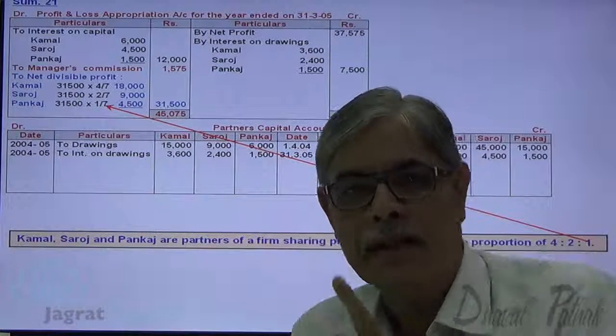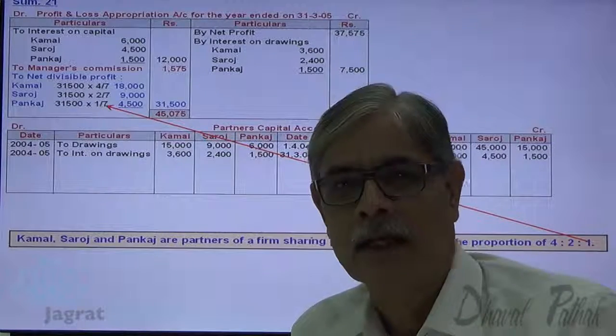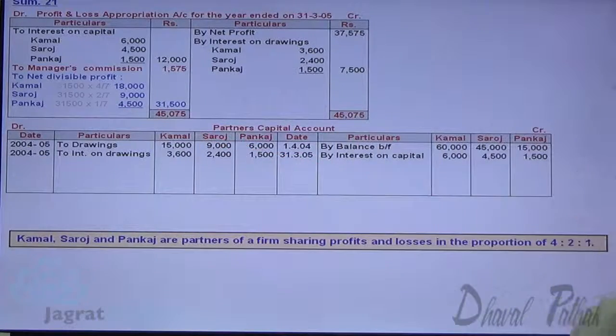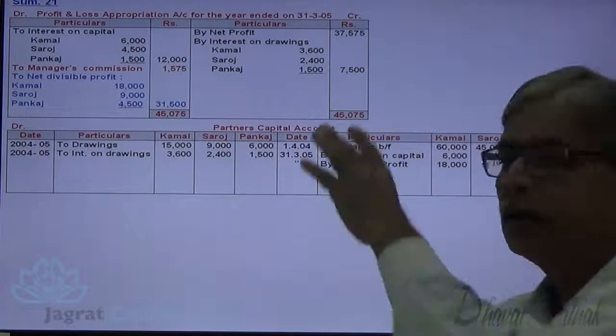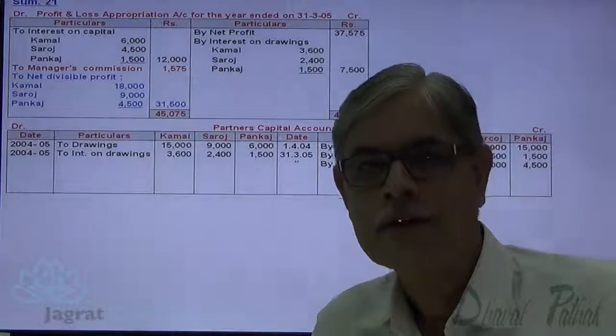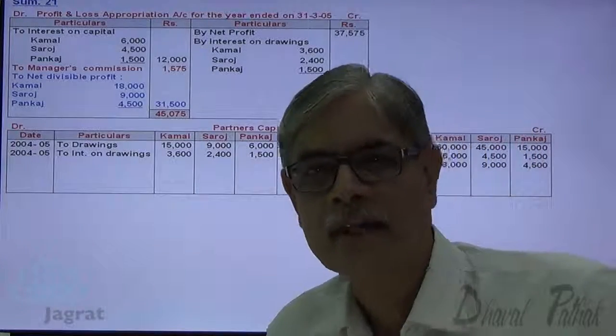That amount is credited to the capital accounts of the partners. Kamal capital account credit 18,000. Saroj capital account credit 9,000. Pankaj capital account credit 4,500. This is how distribution of profit gets recorded.